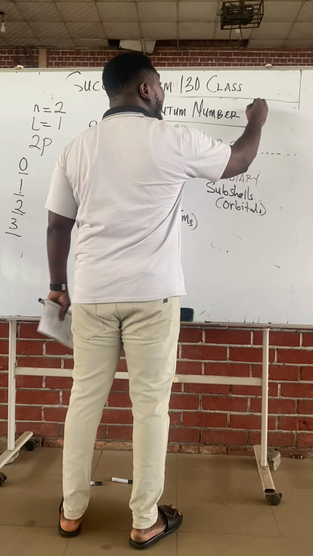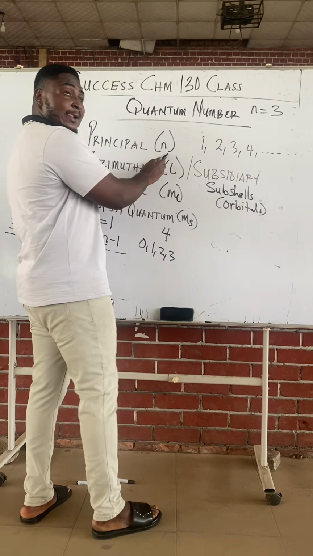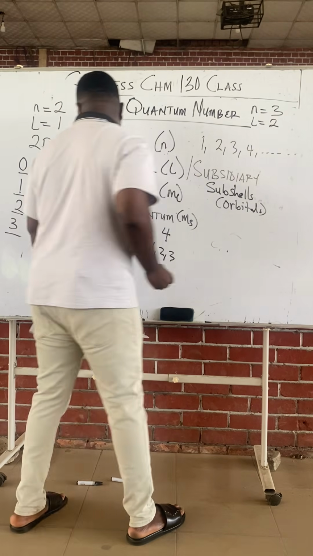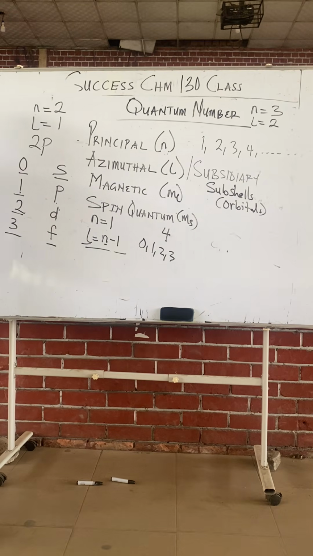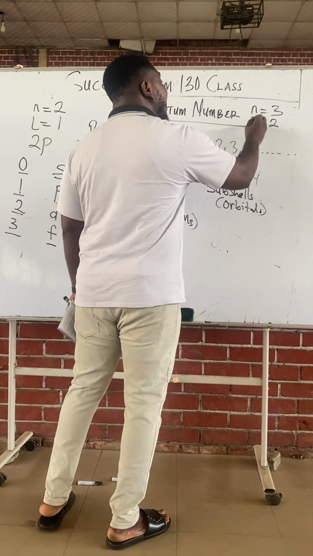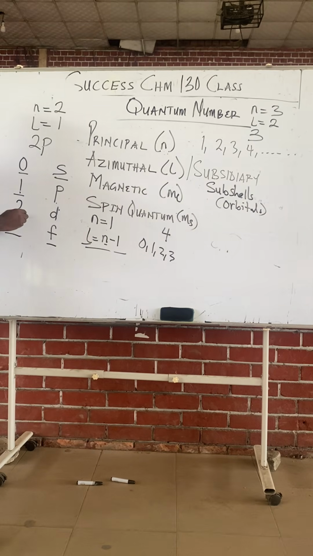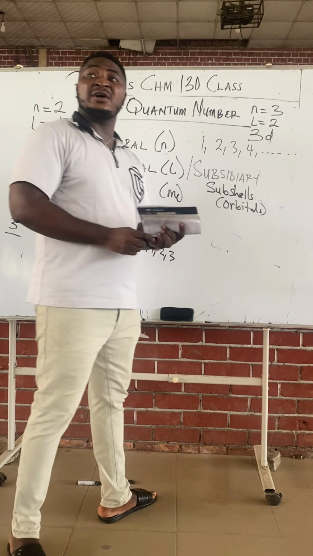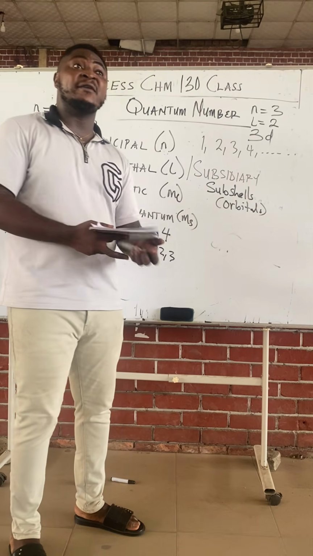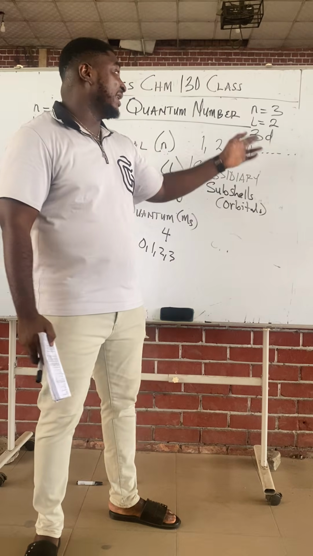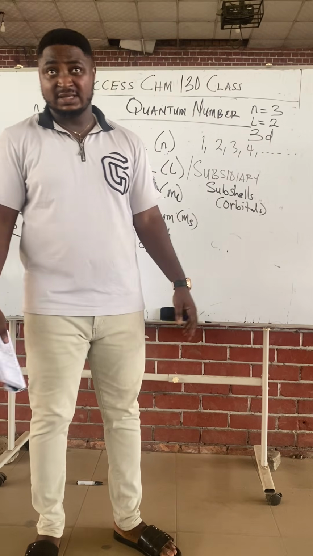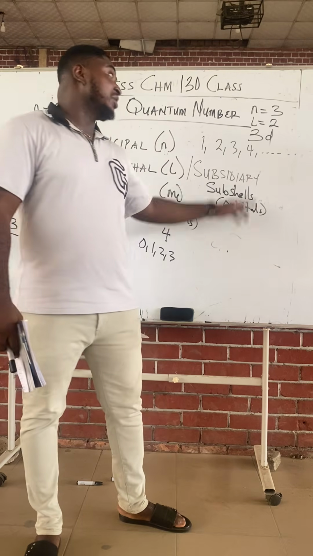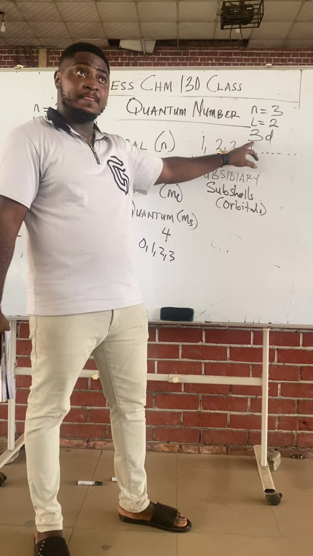If someone's principal quantum number N is 3, and azimuthal L is 2. Class, N means the shell, L is 2 means the orbital. What orbital does L is 2 fall under? D. Given that the principal quantum number is N is 3 and L is 2, determine the orbital designation. The orbital designation is 3D, because the principal is 3, meaning the number of the shell.